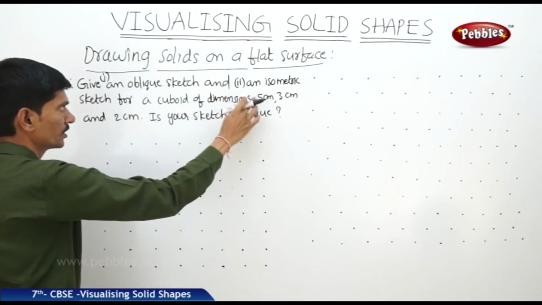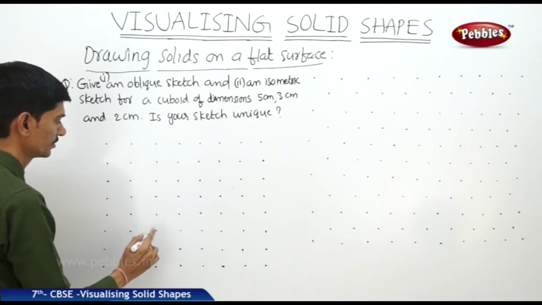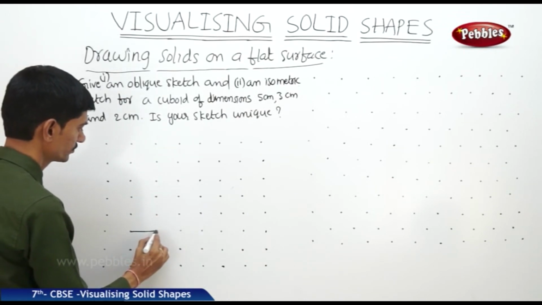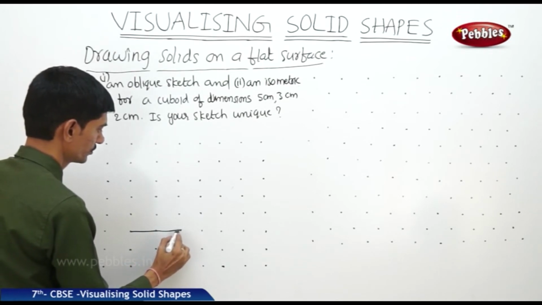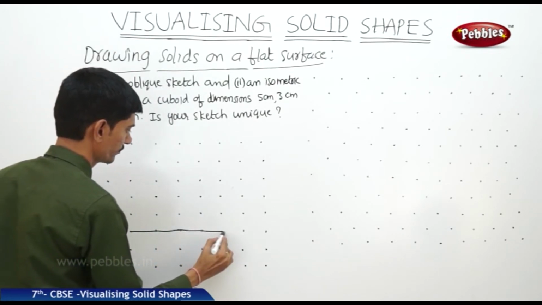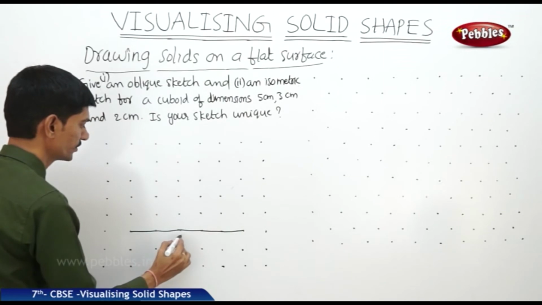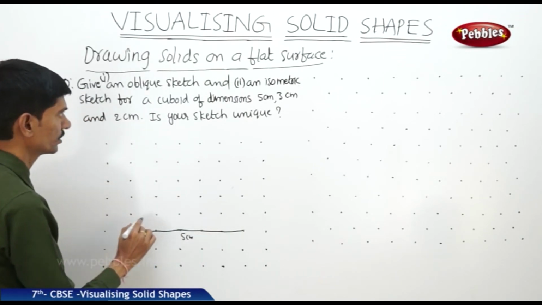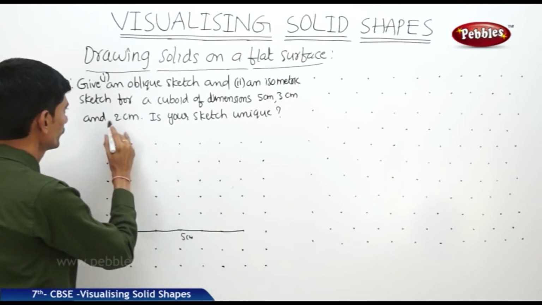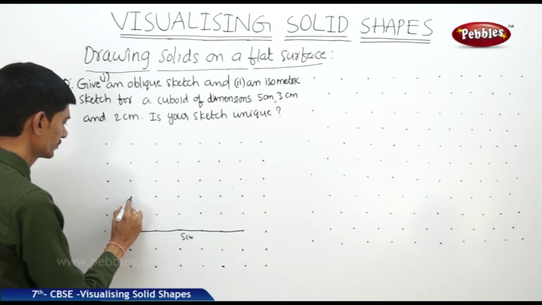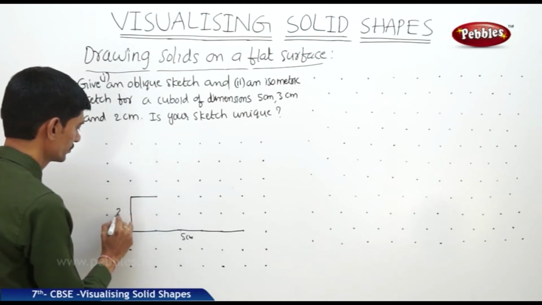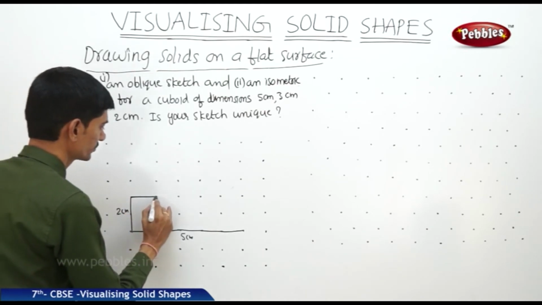If we take the length as 5 cm, then we take the length 1, 2, 3, 4, 5. So the length is 5 centimeters, and we will take the breadth 2 centimeters. Let us draw the front face.